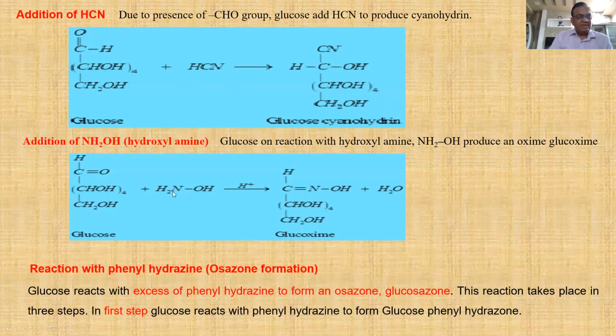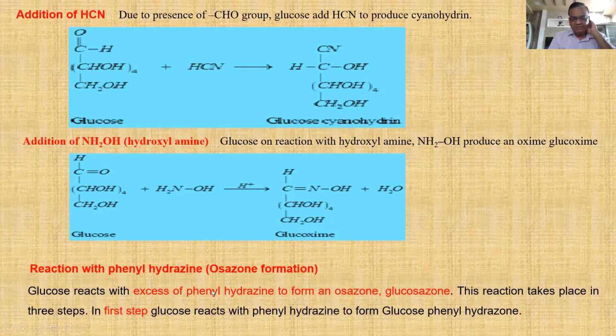Glucose on reaction with hydroxylamine. This NH2OH means hydroxylamine. Condensation reaction occurs. This H2O is given out like this, and you will get glucoxime. This H2O is given out, O, and this H2 of the hydroxylamine is taken out, and this becomes CH double bond NOH. This is glucoxime.